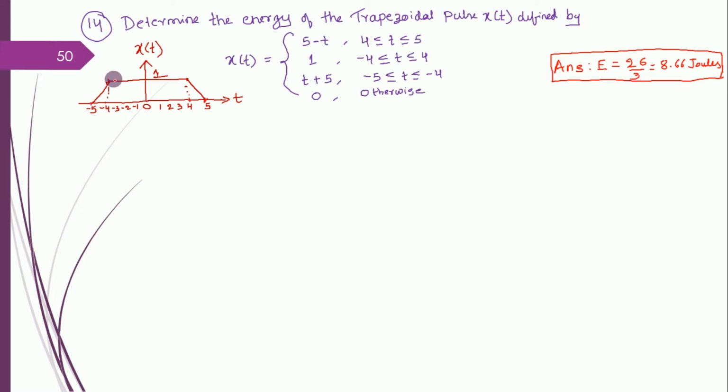For example, if I want to find this equation, how to do it? Mark this point and this point. You can read this point as x-axis minus 5, y-axis 0, that is minus 5 comma 0, and this one as x-axis minus 4, y-axis 1, that is minus 4 comma 1. With 2 points you can generate the equation of a straight line, and that equation will resemble t plus 5. Similarly for this one, 5 minus t.